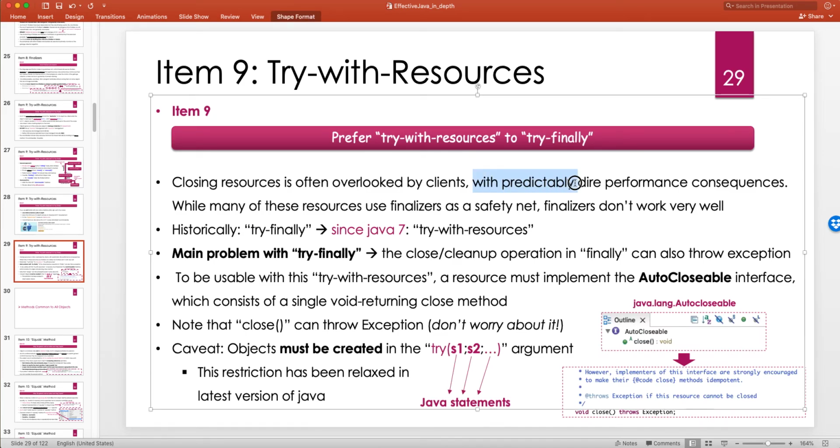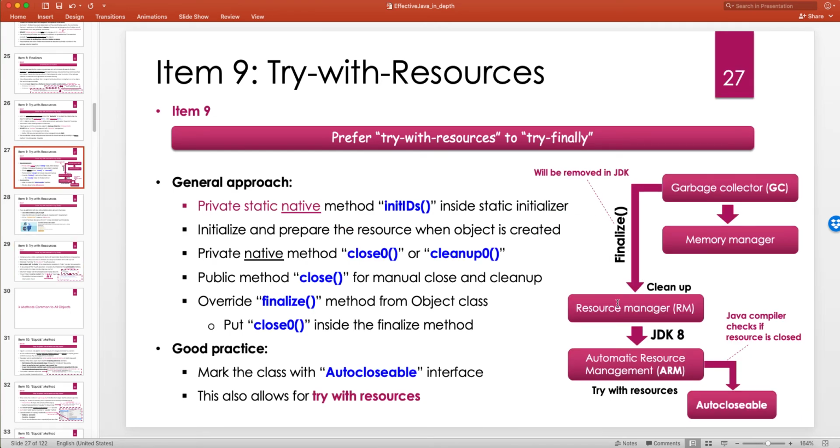With predictably dire performance consequences, because if you never release resources, the operating system at some point doesn't give your program more resources. While many of these resources use finalizers as a safety net, I'm not saying that this is a good practice, and the book also indicates that this is not a good practice to use finalizers as a safety net, because finalizers are already deprecated. Finalizers don't work very well, and again, this whole business of managing resources with finalizers is a bad idea.